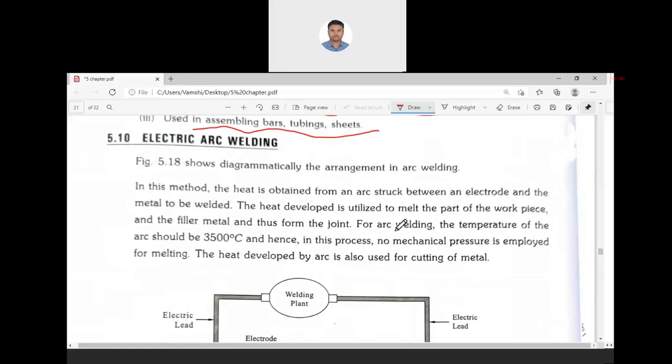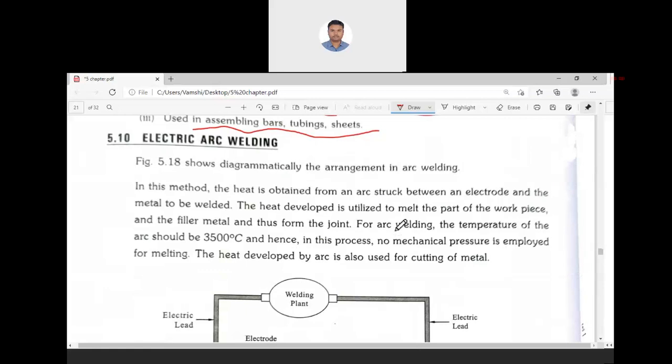That is the three forms of resistance welding. One is spot welding, that is welding like a spot. Seam welding, that is a series of spots. In that we use rollers. And next, butt welding, two types, that is upset butt welding and flash butt welding. In upset butt, there is no flash. In flash welding, there is a flash.